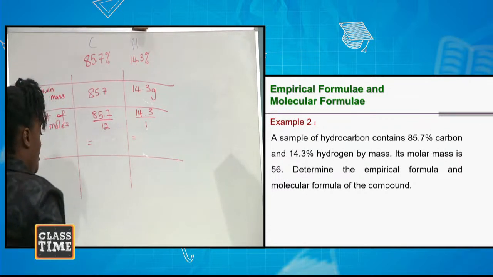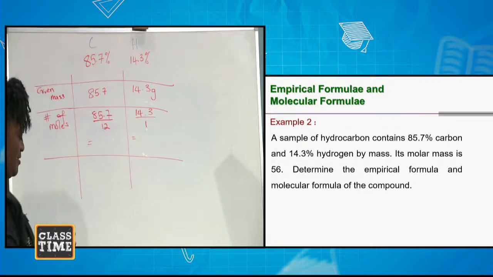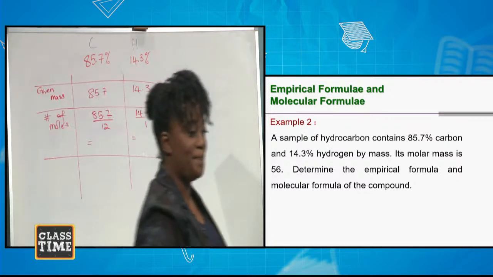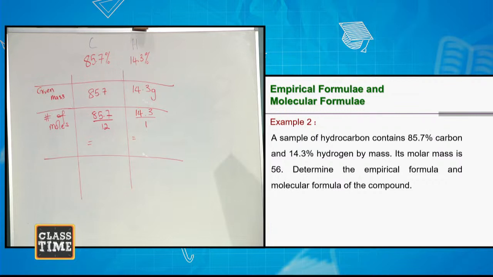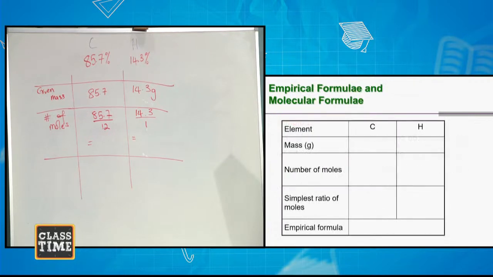Work it and tell me what you get. I hope we have the same answers.